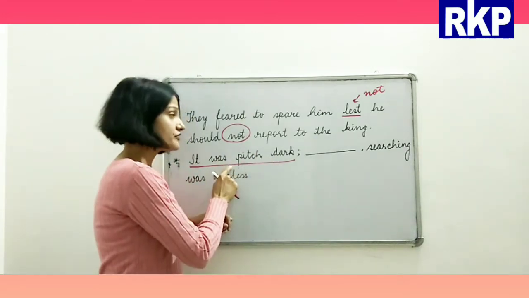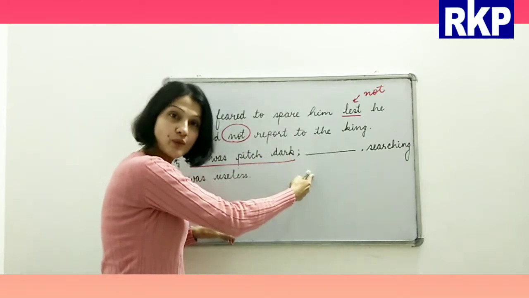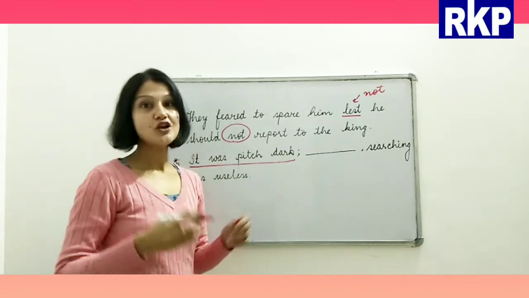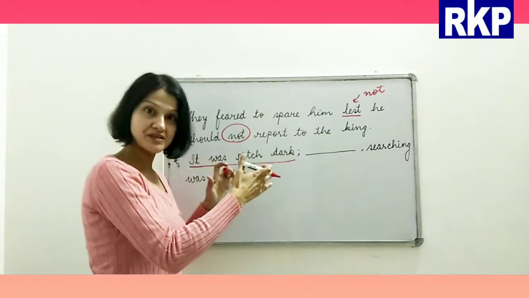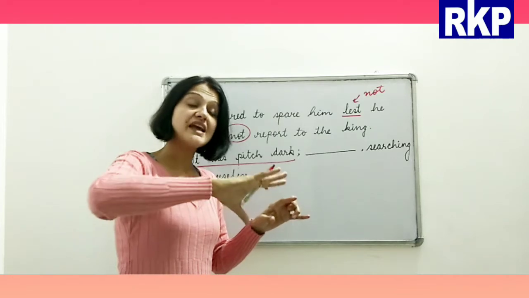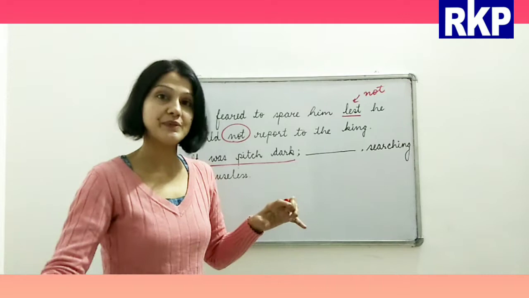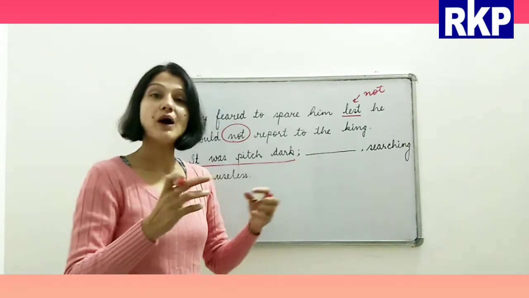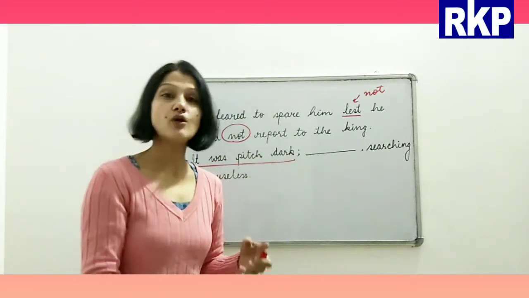So because of this situation, what is the consequence? Searching was useless. So in this case, when something happened, and because of that, resultantly something else happened, basically we are talking about its result, its consequence.